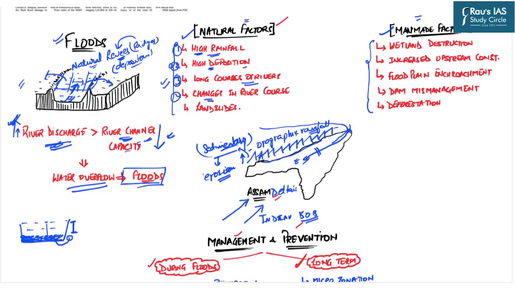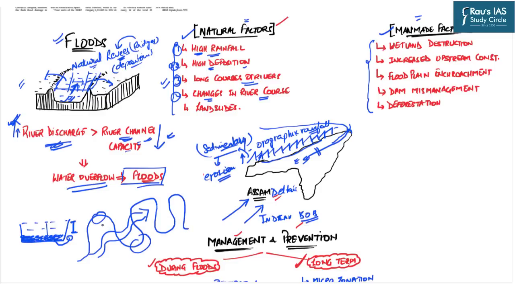Then we have the changes in the river course. For example, earlier the river was flowing in this direction, and because of the continuous deposition and frequent meandering, suppose the river now changes its course. That is, now it begins to take more sinuous curves. So all these regions which earlier were far away from the original course now come under the impact of these rivers. So this is what exactly is done by the changes in the river course, and that is why in Assam, because there is a frequent meandering of Brahmaputra as well as its tributaries, the flood proneness increases.